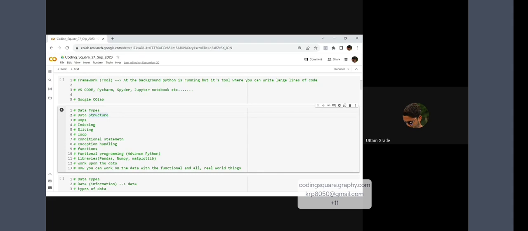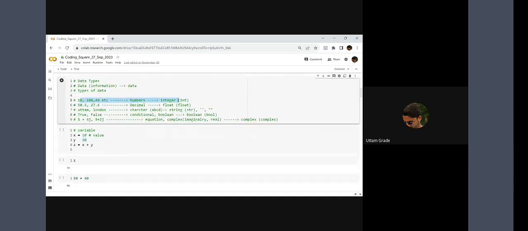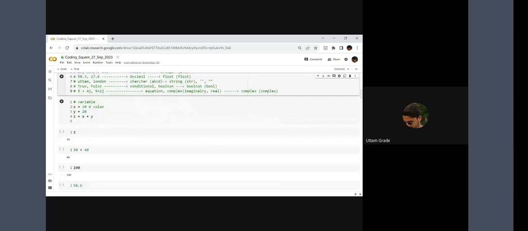Companies hold a huge amount of data, so we need to handle that data. We need a data science person to handle it. That means data has different types. We talked about different types of data: integer, float, string, boolean, complex numbers. These are simple mathematics concepts like we did in 10th and 12th standard.